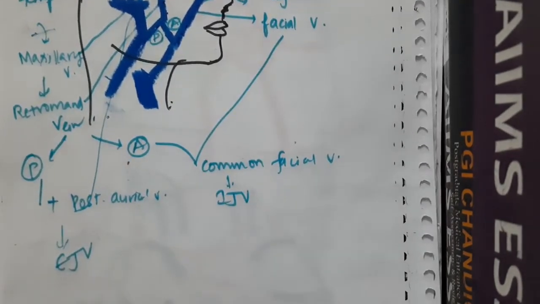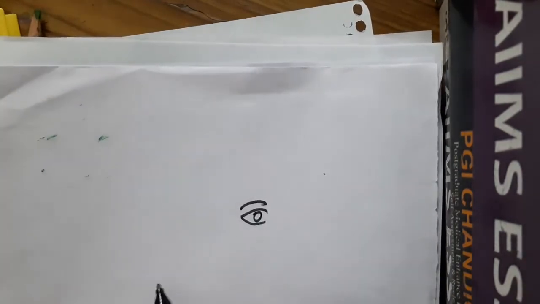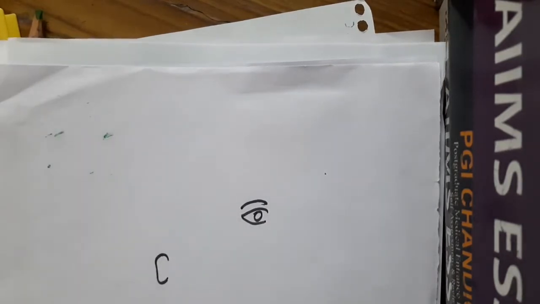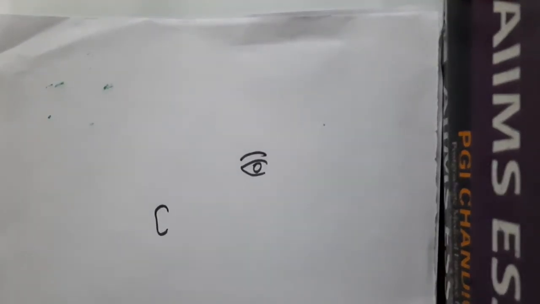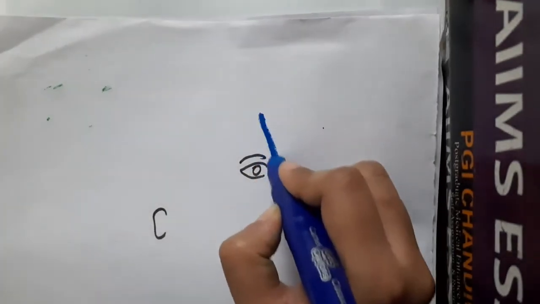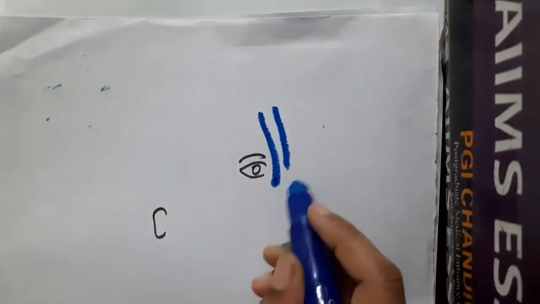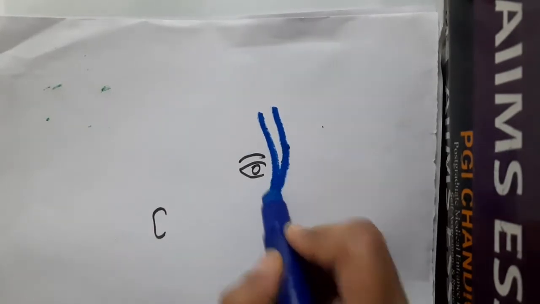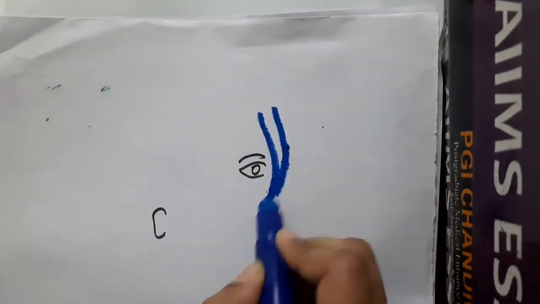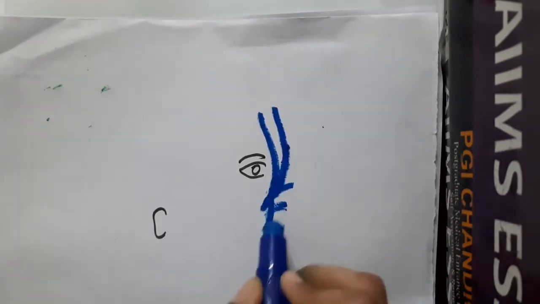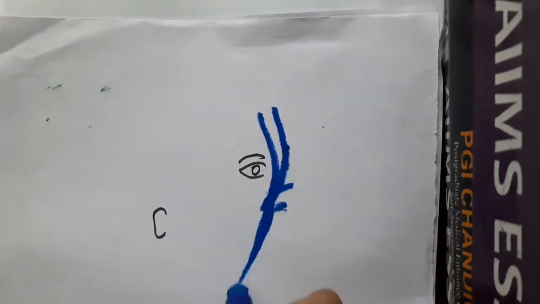Okay, external jugular vein. Let me explain again in another diagram, a little bigger, so that you will be super clear. This time I'm not drawing the scalp or the face, just eyes and ear for landmarks. Here we have two veins, supraorbital and supratrochlear veins. Both these combine to form the angular vein. There will be many branches draining into it, and finally it forms the facial vein.